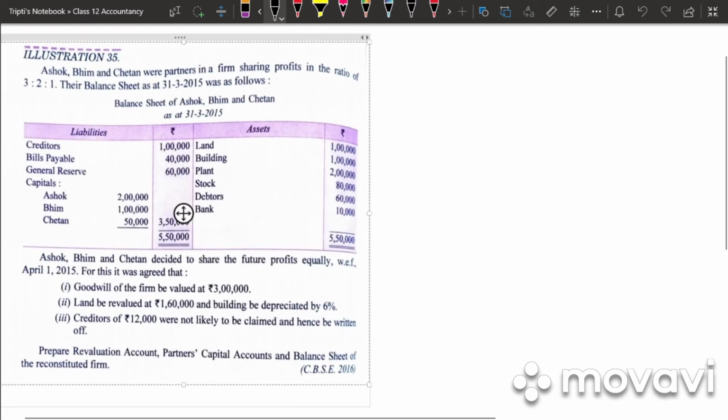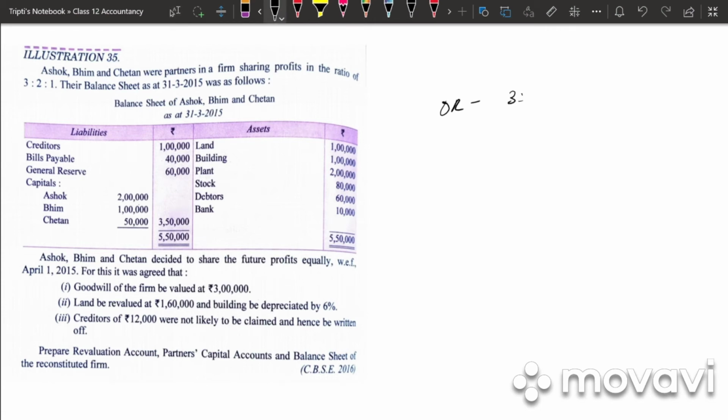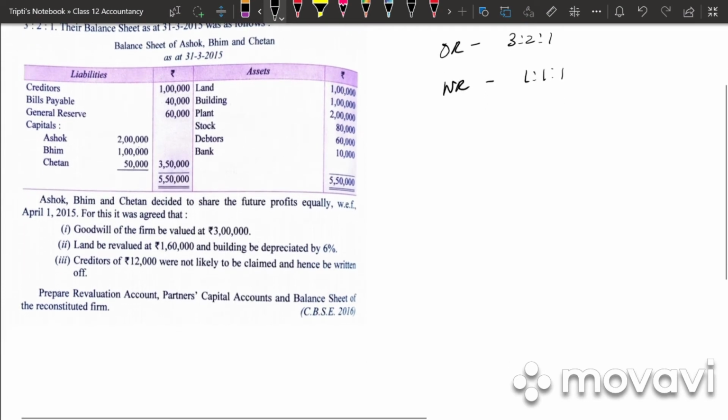Let's work out another problem. Ashok, Bhima and Chetan were partners in the firm sharing profit and loss in the ratio 3:2:1. Their balance sheet was as follows. Ashok, Bhima and Chetan decide to share the profit and loss equally. So what is the old ratio? 3:2:1. What is the new ratio? Equally. So 1 is to 1 is to 1. Goodwill of the firm will be valued at 3 lakh. Land to be revalued at 1,60,000.